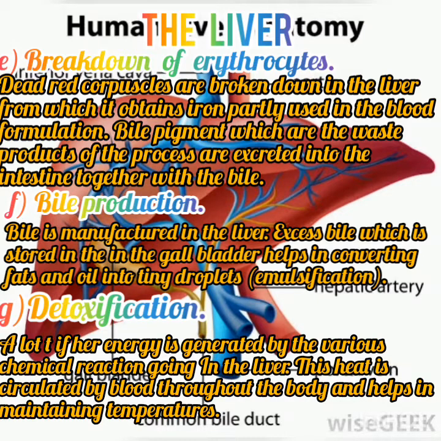We have the seventh function of the liver, which is heat production. A lot of energy is generated by the various chemical reactions going on in the liver. This heat is circulated by the blood throughout the body and helps in maintaining body temperature.